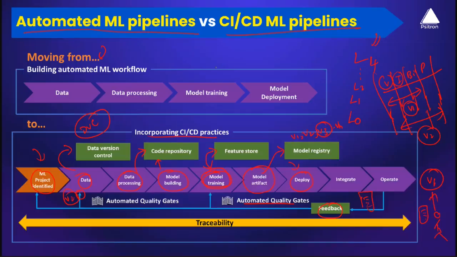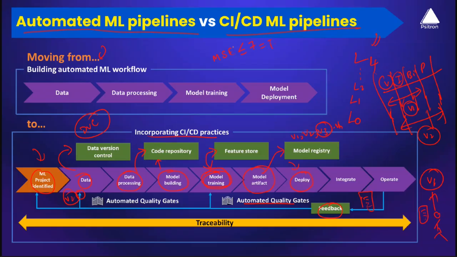So consider that I'm training a regression model, with a specific metric that I'm looking at. Let's say if my MSE score is less than or equal to 7, if this condition is true, I want to go ahead and register my model to the model registry. Otherwise, I will not register my model to the model registry. Let's say my MSE score is 4.5.